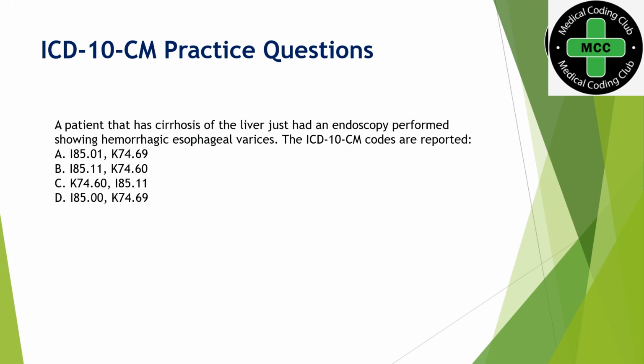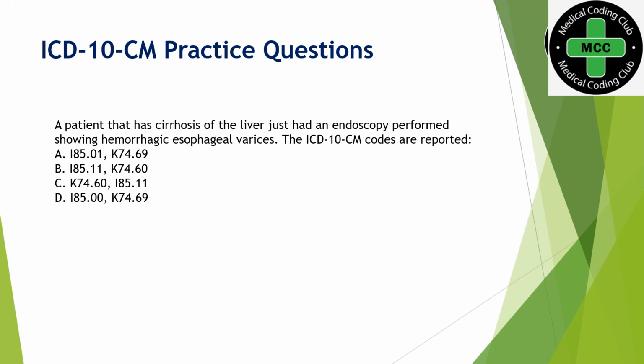Next, a patient who has cirrhosis of the liver just had an endoscopy performed showing hemorrhagic esophageal varices. Now in the options, all the options have two codes. Whenever we are coding ICDs, we check the instructional notes: what is the Excludes1 note for the particular ICD code, what is the Excludes2 note, and is there any use additional code note or code first note. Everything we need to check.